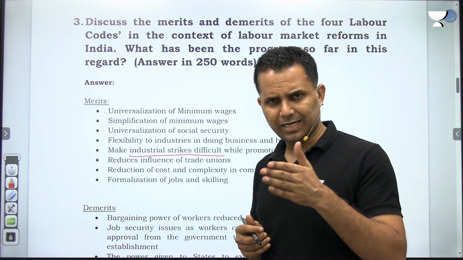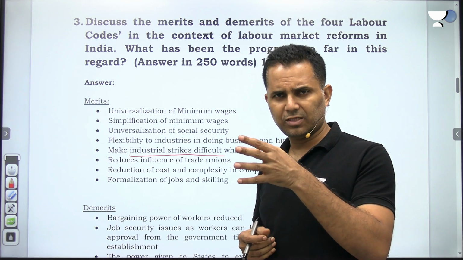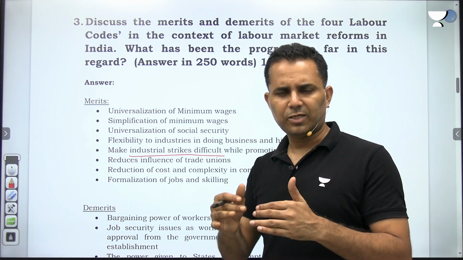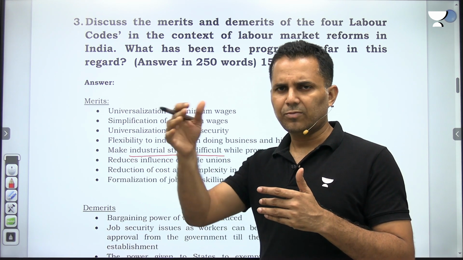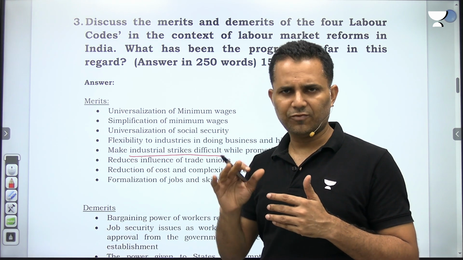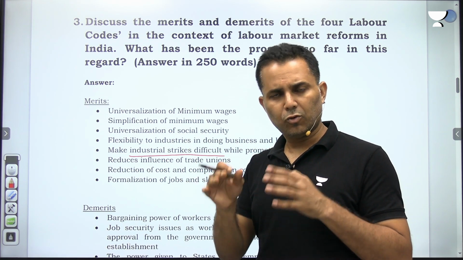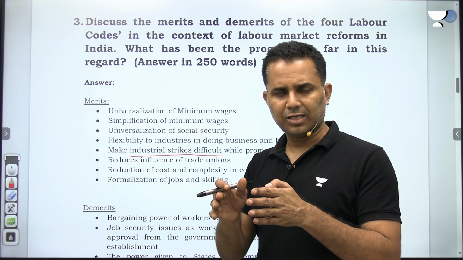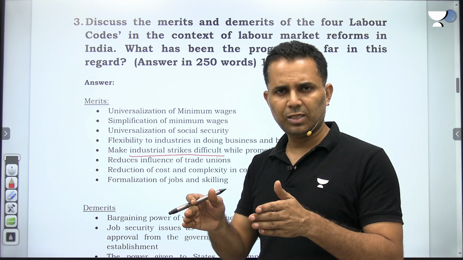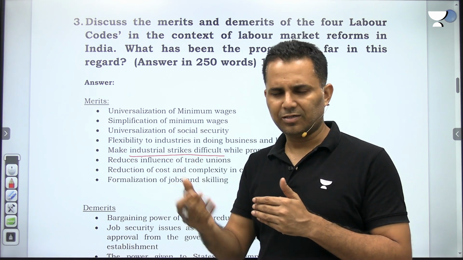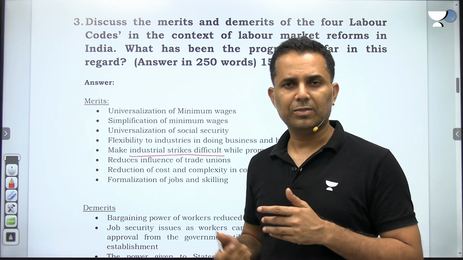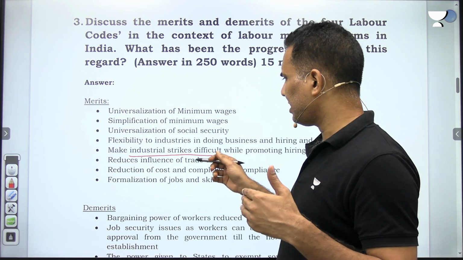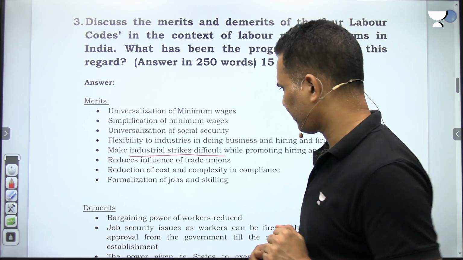But now at least 51% of the labor on the payroll must agree, and only then can they form a trade union and have bargaining power with the management regarding salary or wages. So now only if 51% of the overall labor are willing can they form a labor union and negotiate wages with the management. Earlier it was allowed at the 10% level. So industrial strikes have become very difficult.